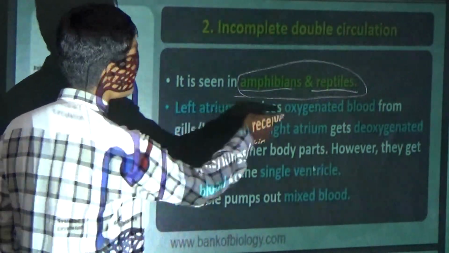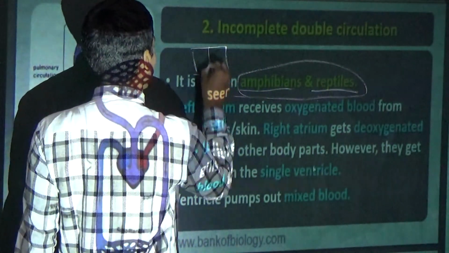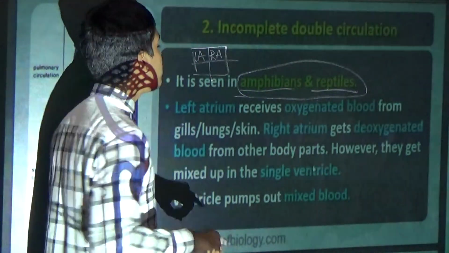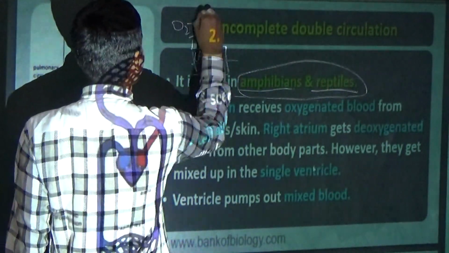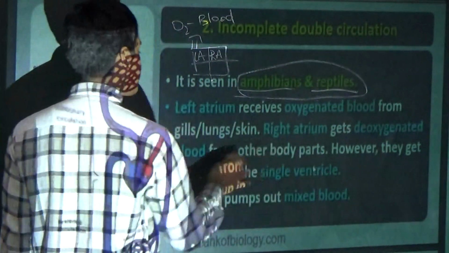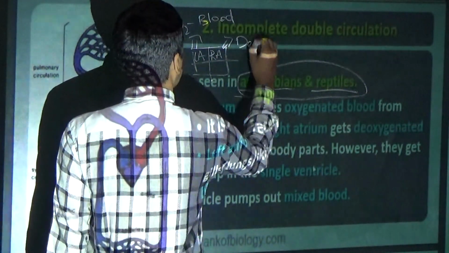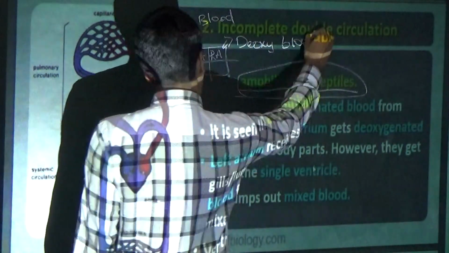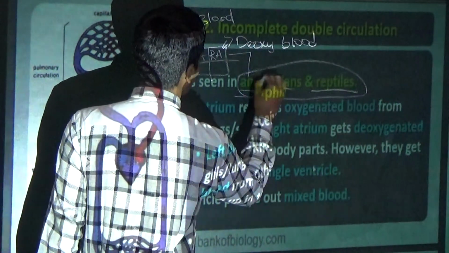First, for example, this is the heart. This is the left atrium, this the right atrium. Now, left atrium receives which type of blood? Oxygenated blood. From the right atrium it receives the deoxygenated blood, that means CO2, impure blood, from the other parts of the body.